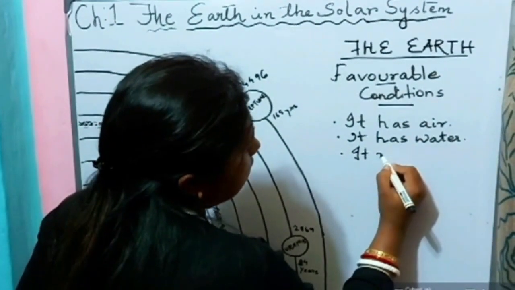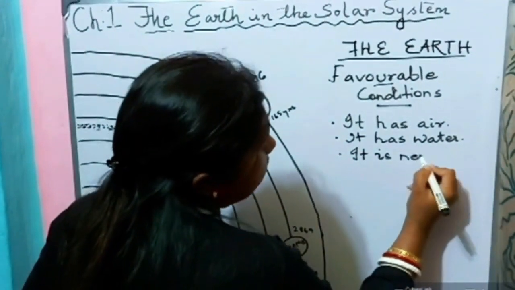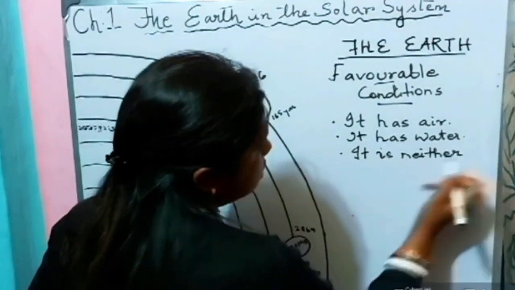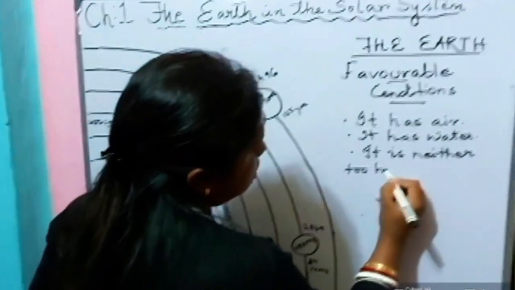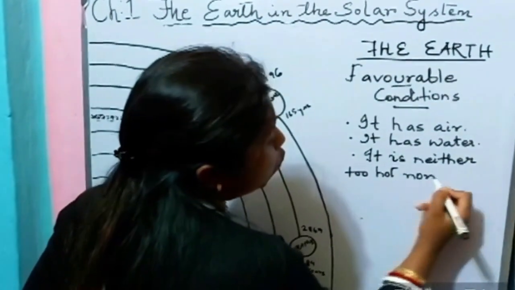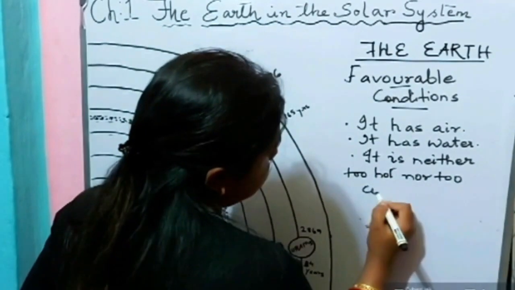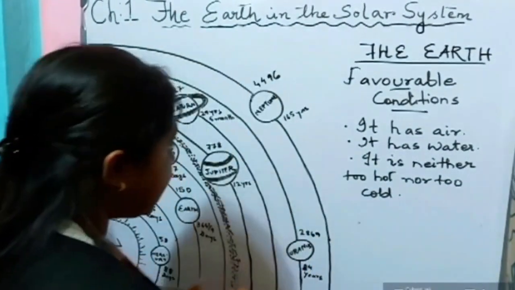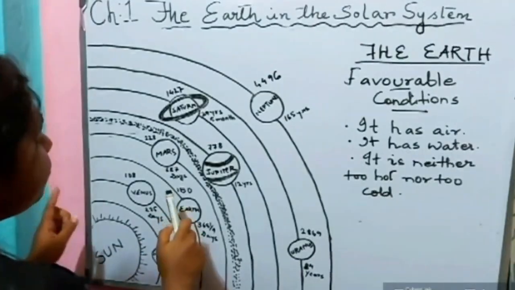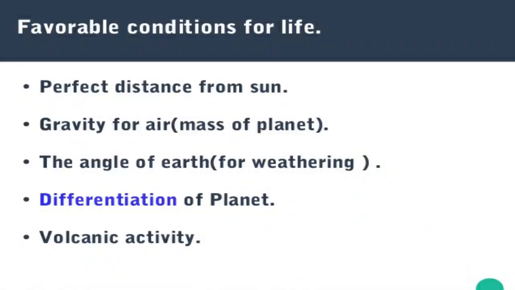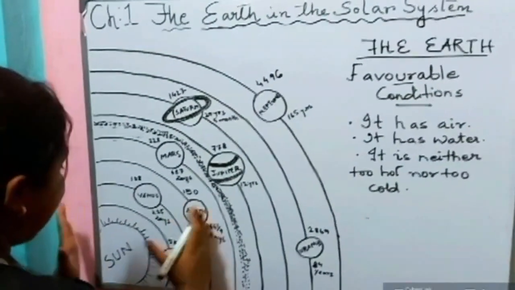It is neither too hot nor too cold. Why? Because it is located at, we can say, 150 million kilometers away from the sun. So that is why it is neither too hot.